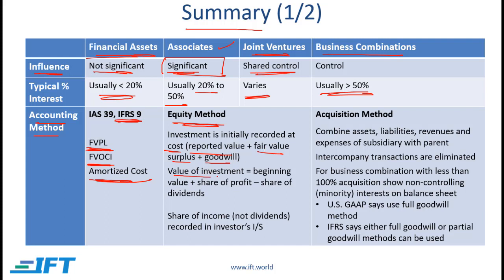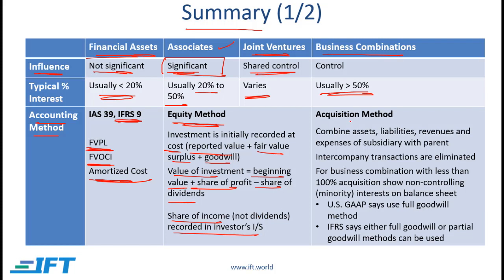Over time, the value of the investment changes, and that value is basically the beginning value plus the share of profit during a period of time minus the share of dividends. On the income statement, we also have a single line item, which is the share of income recorded in the investor's income statement. The dividends are not shown over here because the dividend is received as cash.